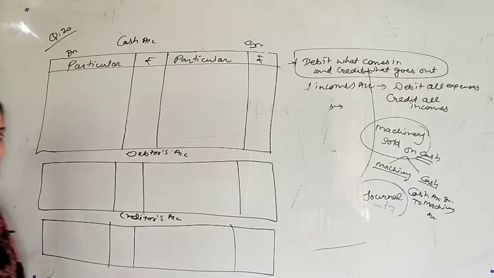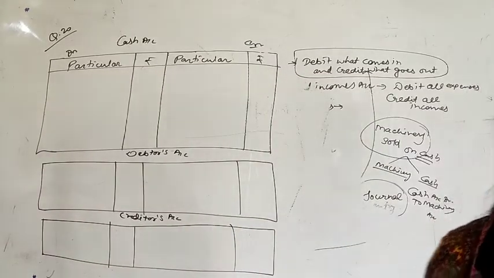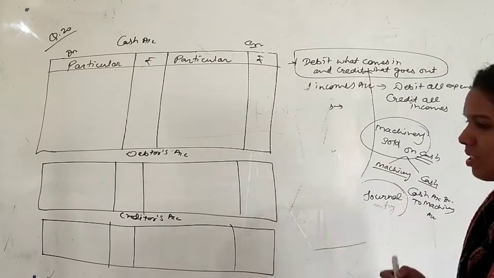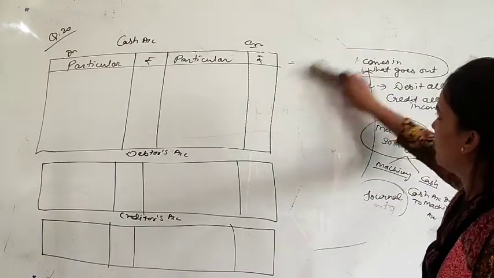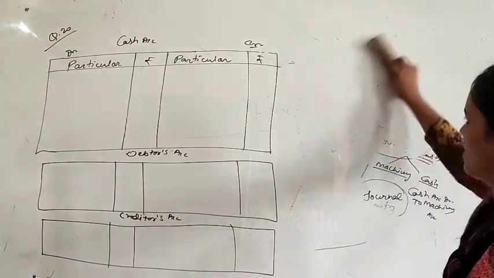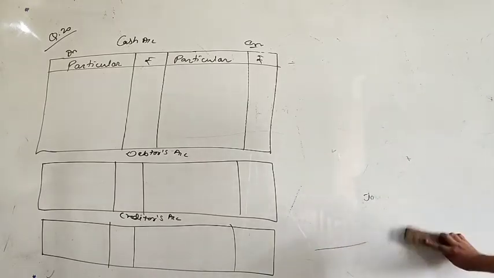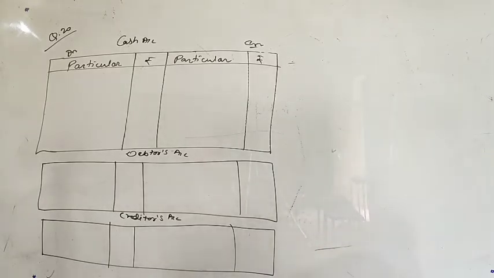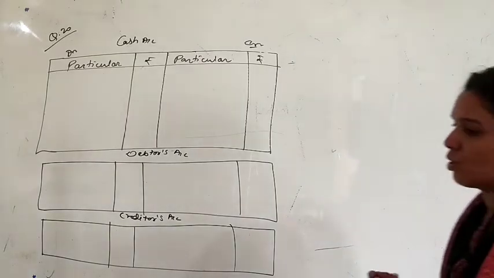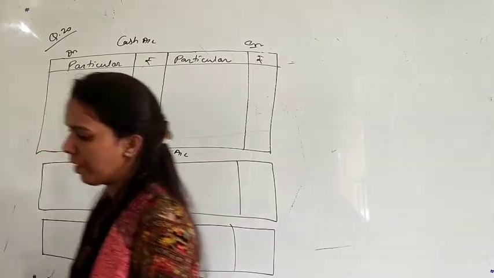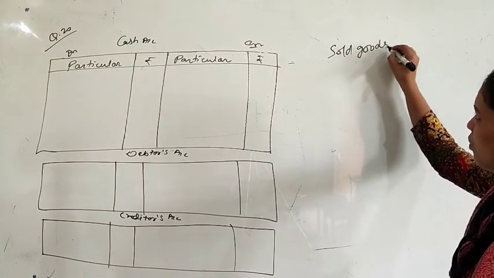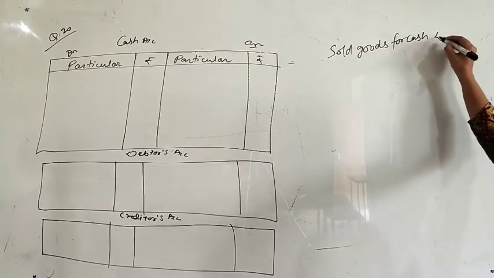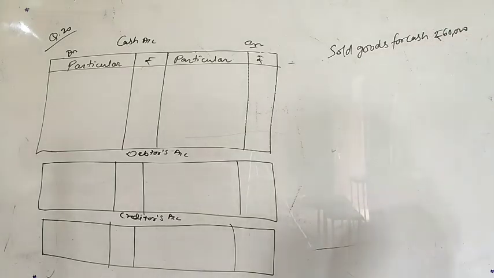Sold goods for cash. It will be easy for you if you make journal entries first from these transactions. So just see here, I am just making journal entries. After journal entries, it will be easy for you to post in these accounts. Yes, so your first transaction is sold goods for cash rupees 60,000. Okay, see which two accounts are affected here.